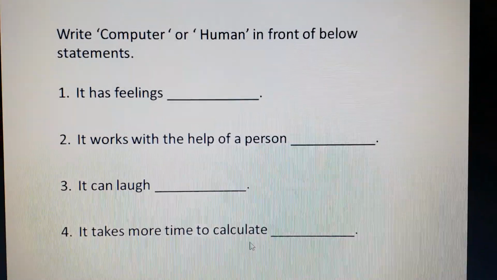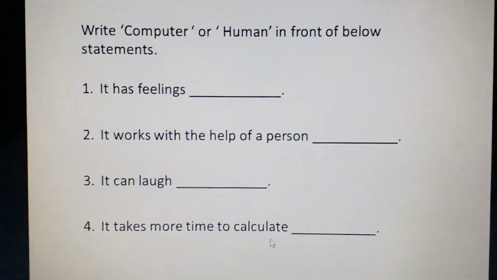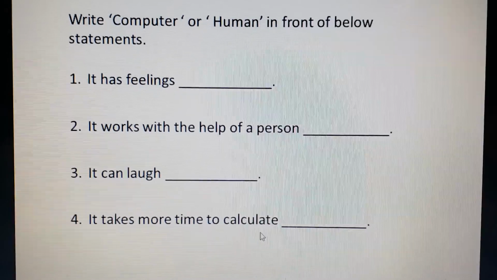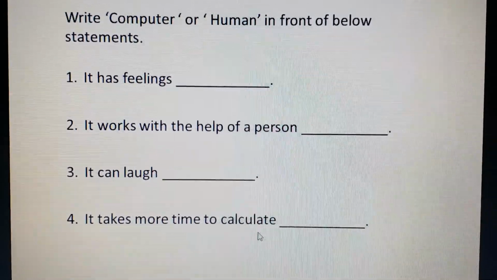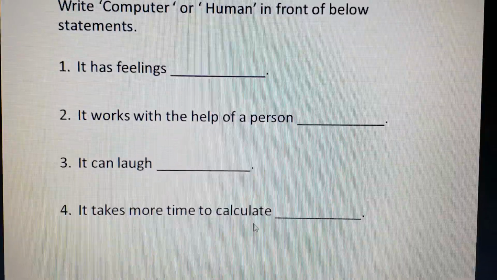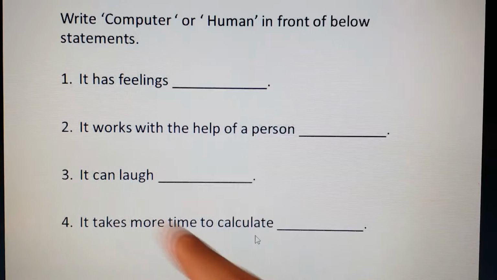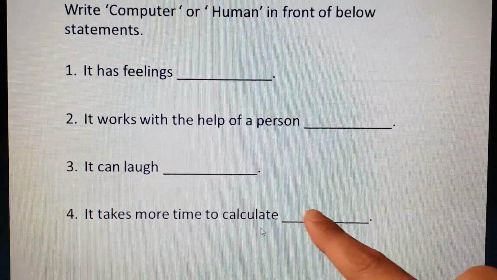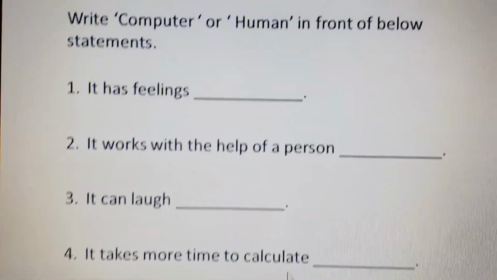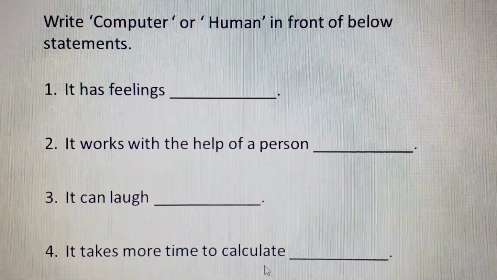So students, you have to write the answer computer or human in front of the below statements. First, it has feelings. So whatever answer you choose, computer or human, you have to write. Second, it works with the help of a person. It can laugh. It takes more time to calculate. See the questions properly and do it in your rough notebook.